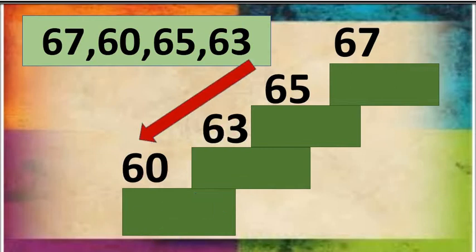So, this is how we can arrange the numbers in descending order or decreasing order. Observe this pattern. This is the biggest among all, then smaller than it, smaller than that number, and at last the smallest. Biggest to smallest. Have you completed this work in your notebook? Shall we move to the next? Let's do it. Don't forget to leave one line after completing one.